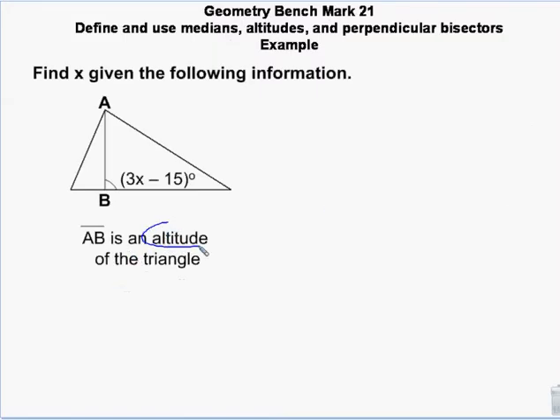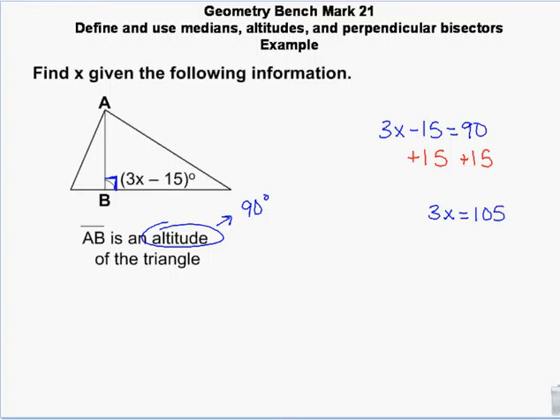Altitude right here means 90 degrees. Okay? That means that this angle is actually a 90-degree angle. So 3x minus 15 is 90. Add 15 to both sides. 3x is 105. Divide by 3. And x is a lovely 35.